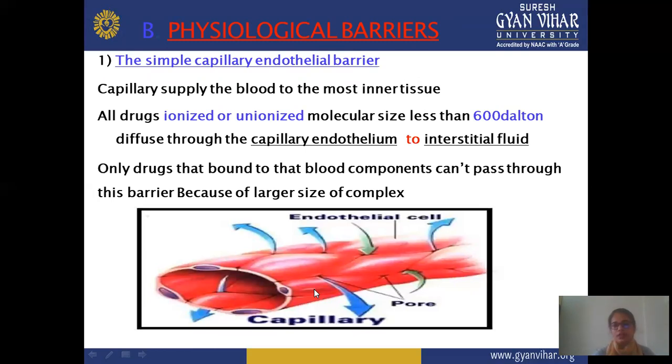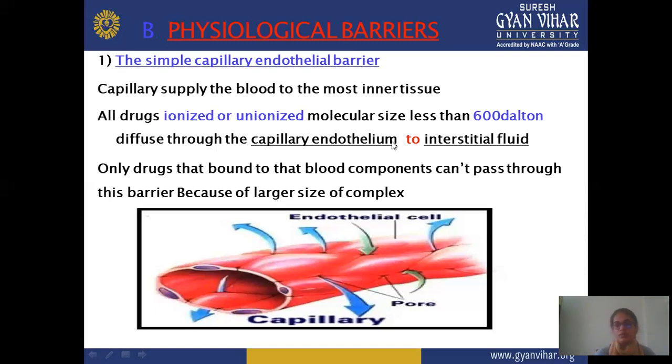Next, we start different types of barriers and how they affect the distribution rate. In this, first we discuss the endothelial barrier, the simple capillary endothelial barrier. Capillaries supply blood to most inner tissue, and all drugs, ionized or unionized, with molecular size less than 600 Dalton diffuse through the capillary endothelium to interstitial fluid. Only drug that is bound to a blood component cannot pass through this barrier because of the larger size of the complex. This is a very simple barrier and does not show any problem with the type of drug. Almost all types of drugs pass through this barrier.